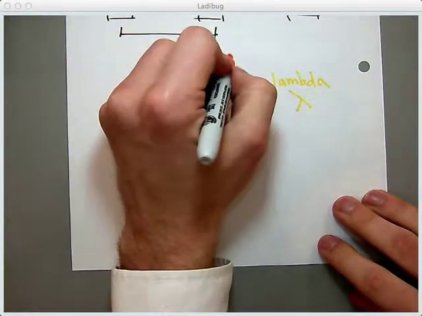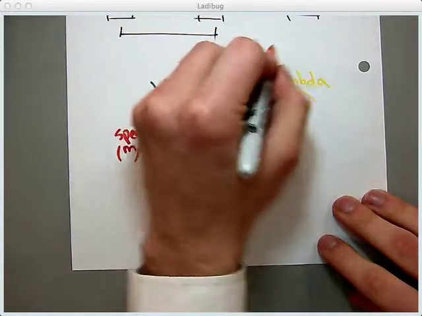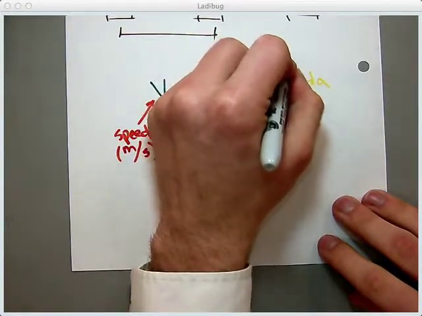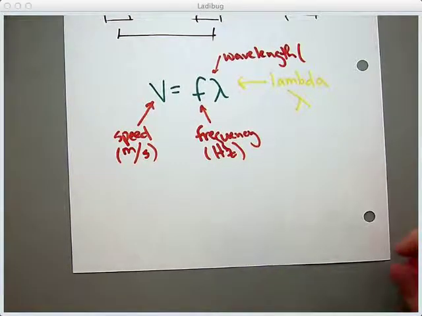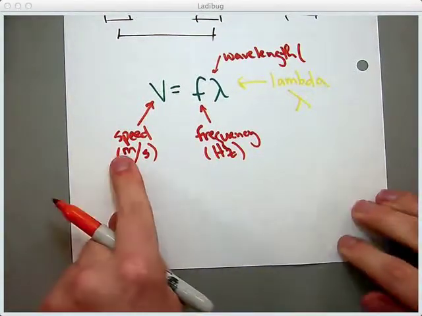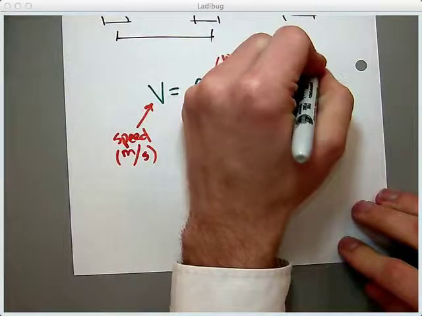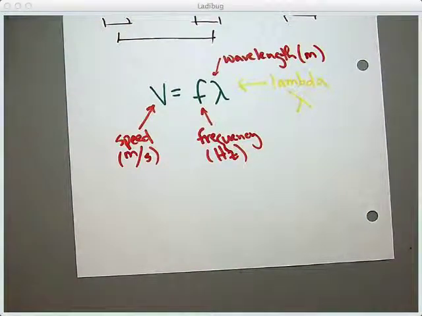Lambda is wavelength. Wavelength is a length, so that should be measured in meters. So my wave speed, how fast the wave is going, is equal to the frequency times the wavelength.